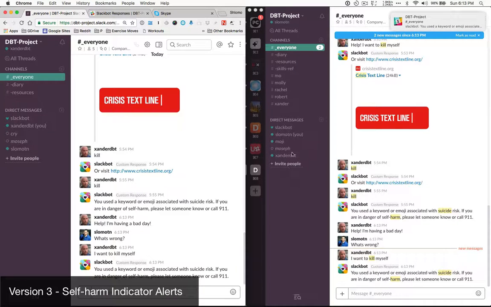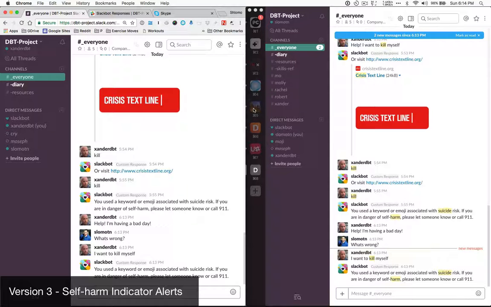There's machine learning here, and the Slack bot, or the automated chat bot, says in response to Xander's post, you've used a keyword or emoji associated with suicide risk. If you are in danger of self-harm, please let someone know or call 911. If no one's available to chat, this is a little bit of automated support. Automation is no replacement for people, but at least it's there, and the bot actually notifies everybody that this is happening.